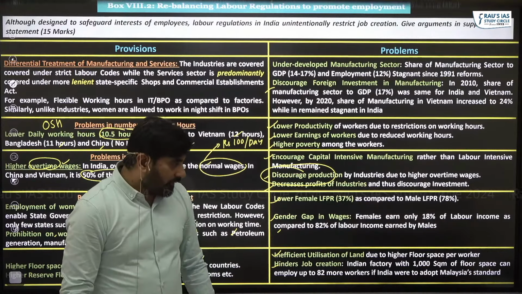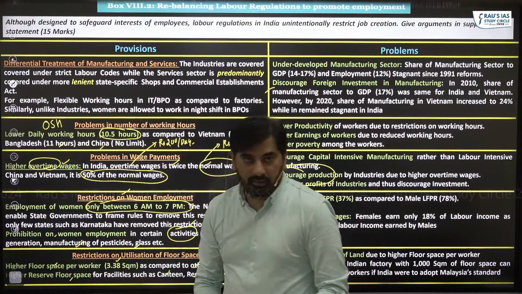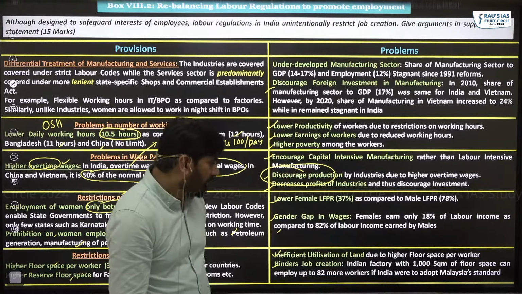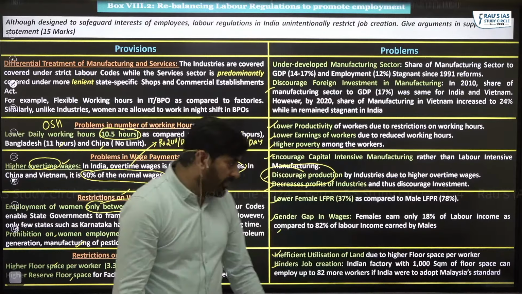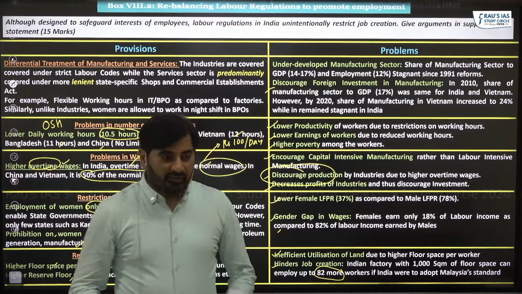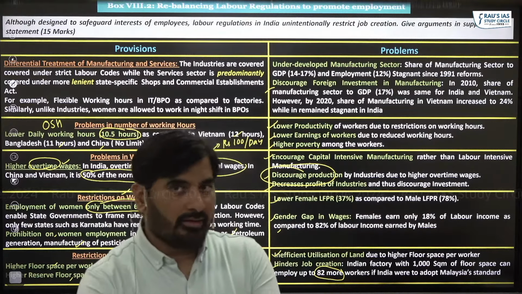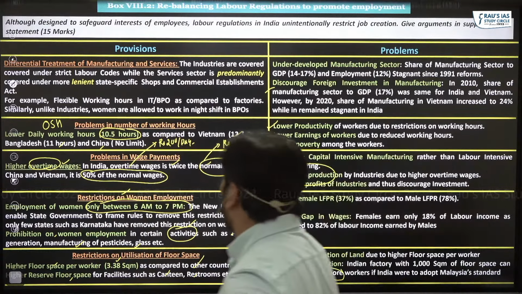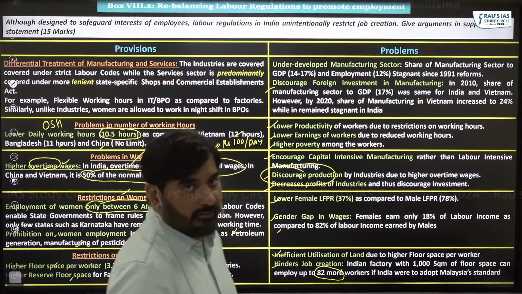Economic survey says that if we adopt the floor space per worker which is adopted in Malaysia, if you adopt the Malaysia's standard, then an Indian factory with 1000 square meter of floor space can employ 82 more workers simply by reducing the floor space per worker. So these are the things that you need to know with respect to labor regulations in India. I hope it is clear, everyone.